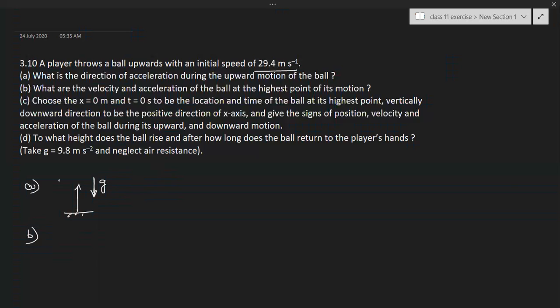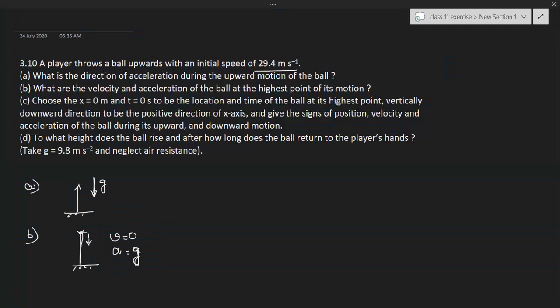Second one. What are the velocity and acceleration of the ball at the highest point of its motion? At the highest point, velocity will become 0. Then only it will return to the ground. So it will stop at the highest point, and then return to the ground. So that's why here velocity will be 0. But acceleration will be constant throughout its motion, equal to g, and it